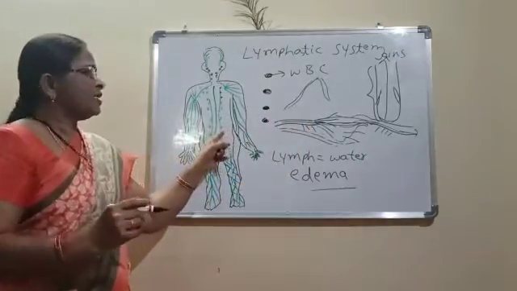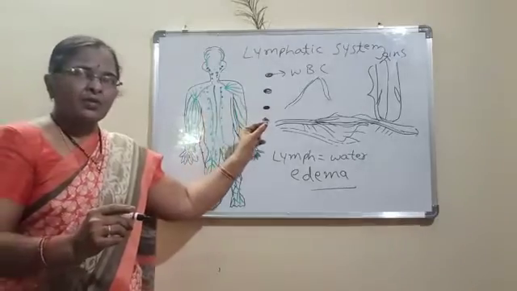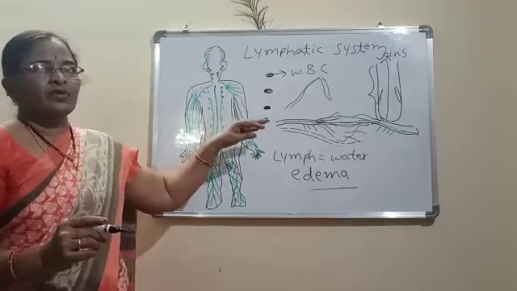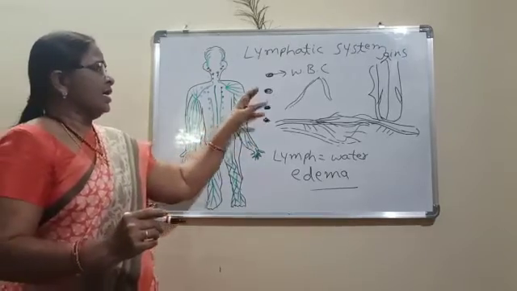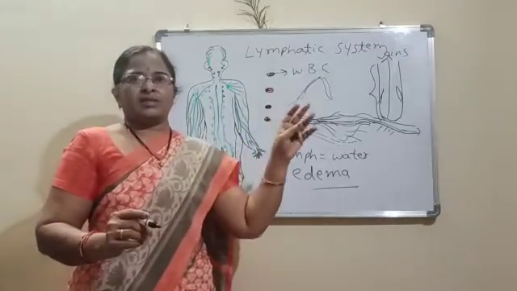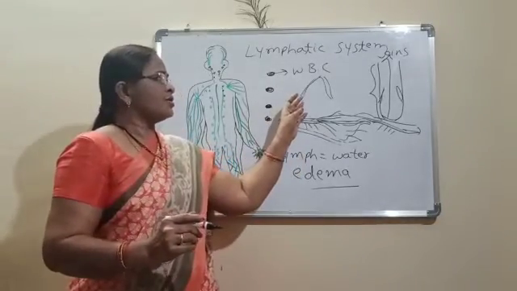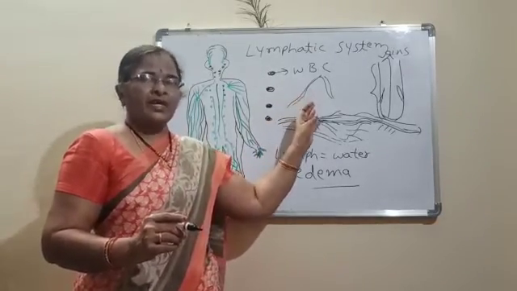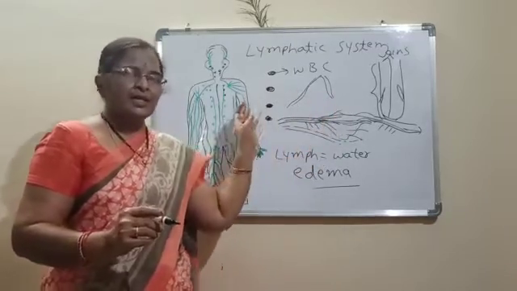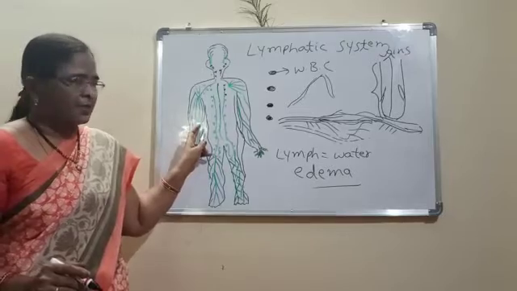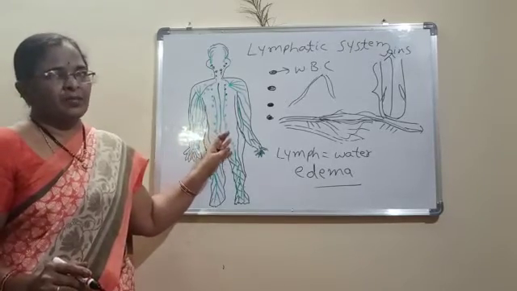Okay, so this lymphatic system is parallel to the transportation system. What I want to tell you is that along with the RBC, WBC and the transportation of veins and arteries, there is another parallel system known as the lymphatic system present in human beings.